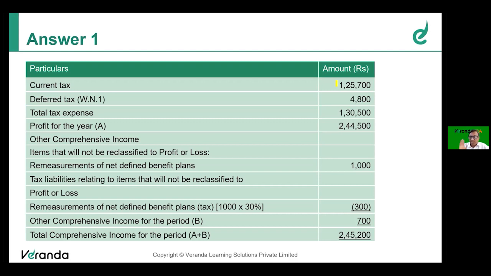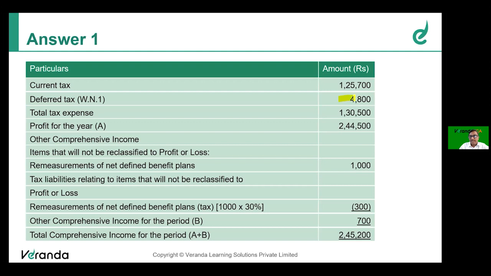How? It is given in the question. Before making any adjustment, the current tax was 1,06,500. But after making all the necessary adjustments pertaining to income tax, it is already determined as 125,700. So we are recording that directly. But anyway, we can see how it has become 100 later. No problem. Okay.